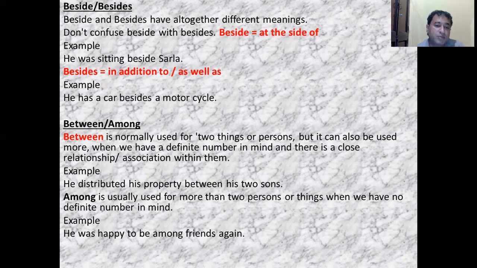He distributed his property among the sons. Now, here in this sentence, there are more than two sons. That's why we have used the preposition among. He was happy to be among friends again. So again, more than two friends are there. That's why we have used the preposition among. So keep in mind that between is used for two persons and among is used for more than two persons.